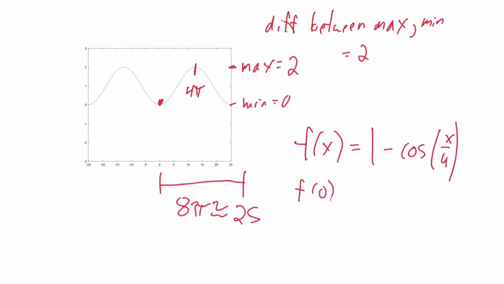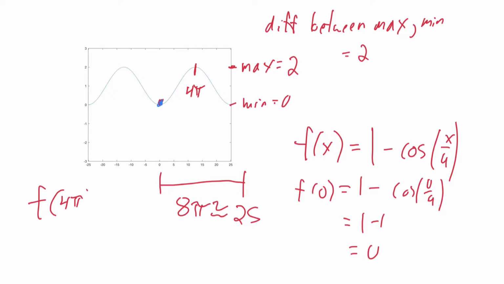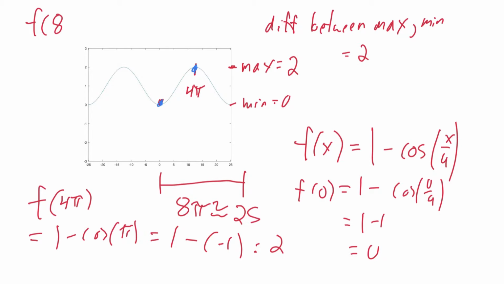So let's check that this does the trick. So at f of 0, I have 1 minus cosine of 0 over 4. So 1 minus 1, so 0. So that point is correct. Let's try f of 4 pi. This is 1 minus cosine of pi. So 1 minus negative 1, so 2. So that point is correct. And lastly, f of 8 pi is equal to 1 minus cosine of 2 pi. So 1 minus 1, so 0. So I get that point correctly too.